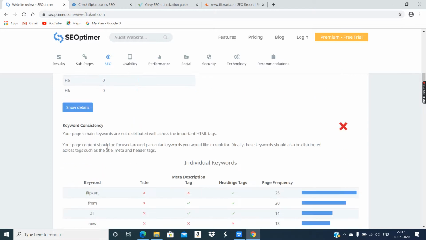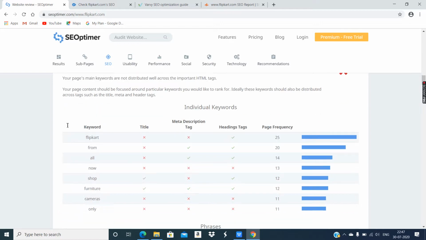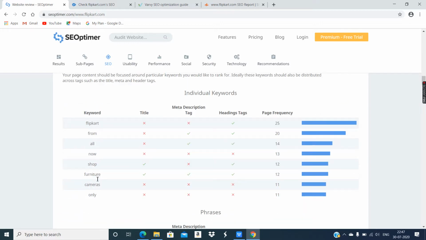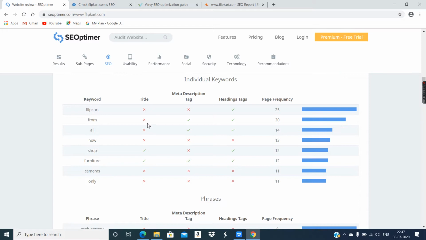Keyword consistency. They have shown a cross, which is very important when we talk about digital marketing. What are the keywords they have used? We will see Flipkart, from, all, now. All these things they have used, and now see Flipkart is not mentioned in the title tag, nor in the meta description. It's mentioned in headings. That means it should also be mentioned in the title tag and in the meta description.